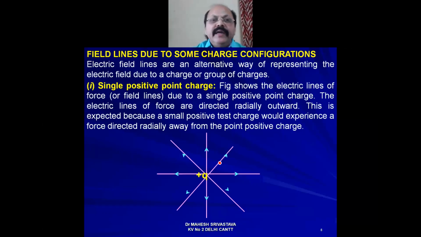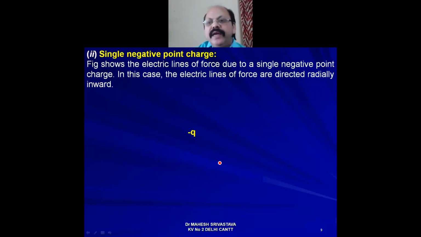Whereas if we take a single negative point charge, in that case what happens? If you take any positive test charge around this minus Q source charge, it will attract, meaning the positive test charge moves towards this minus Q charge.